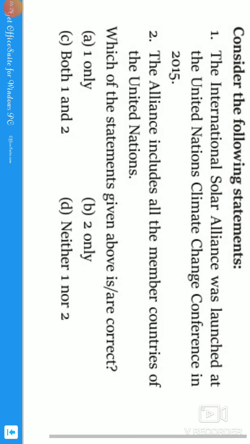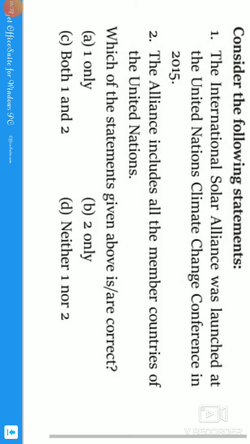Consider the following statement: the International Solar Alliance was launched at the United Nations Climate Change Conference in 2015. Exactly, guys. So the International Solar Alliance was launched at the United Nations Climate Change Conference in 2015. At present, its headquarters is in Gurgaon, in India only.